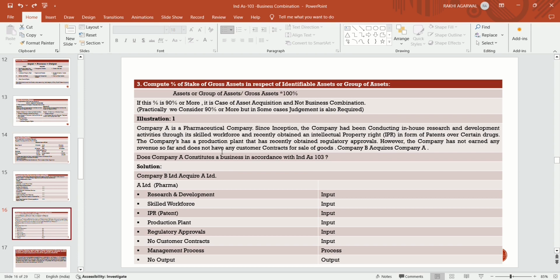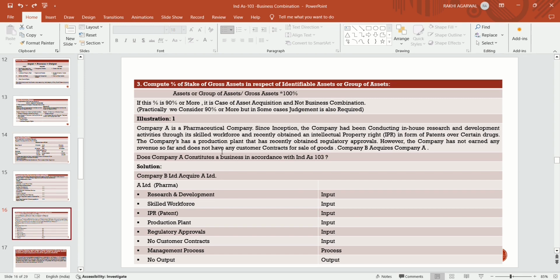So, whatever assets or group of assets are lying in the books, divided by whatever we compute in step 2, that is, gross assets, into 100%, if that percentage is 90% or more, it is a case of asset acquisition and not a business combination.